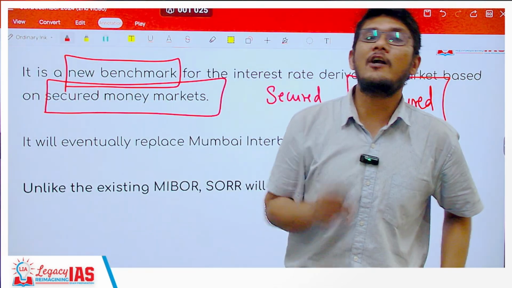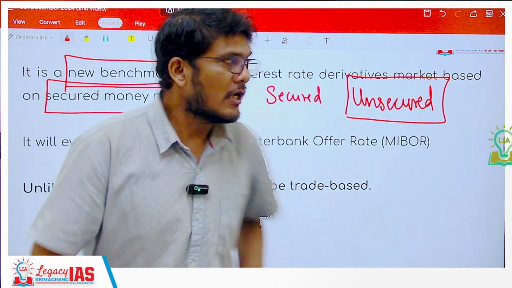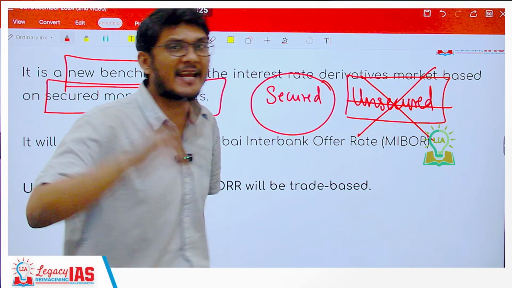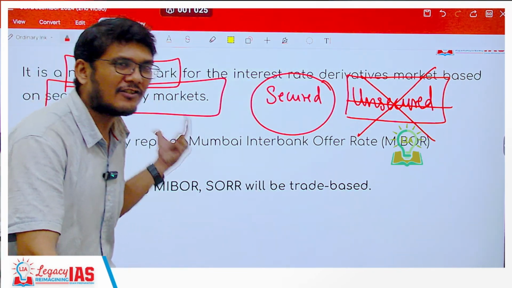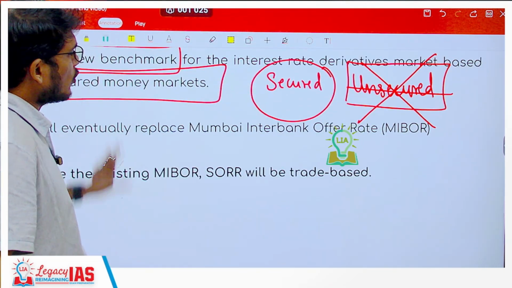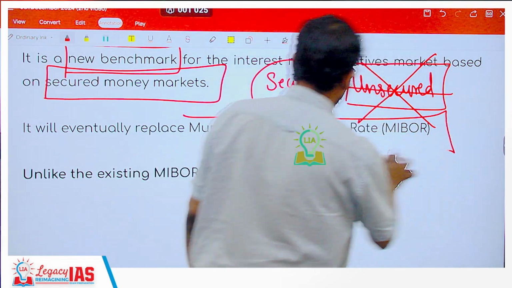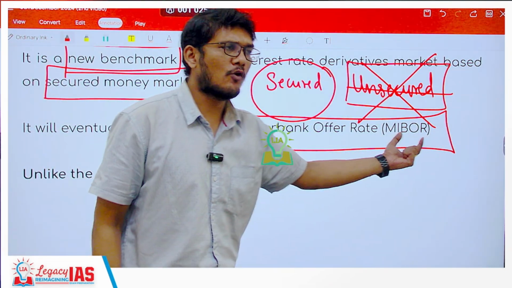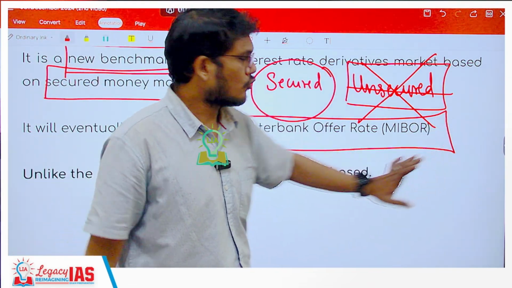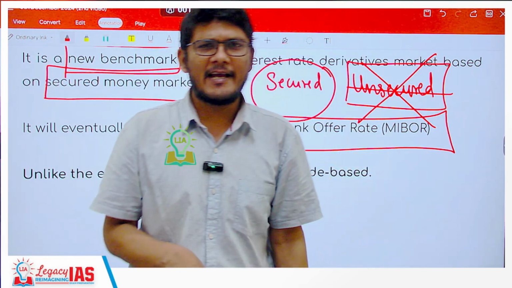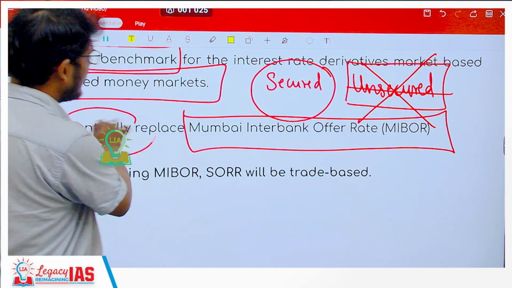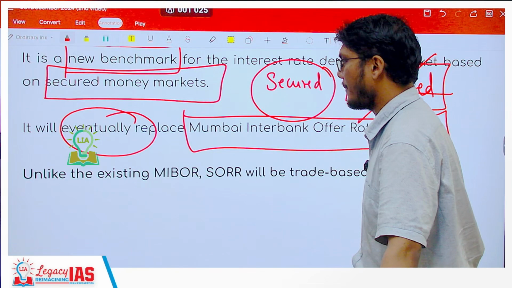It is going to take into account the secured part of the money market and not the unsecured part of the money market, and hence it is going to be more secured, more safe, more stable. I hope this is absolutely clear. It is going to eventually replace what? MIBOR, that is Mumbai Interbank Offer Rate. So earlier MIBOR was there, MIBOR is still there, it will remain. SORR is going to eventually replace it, not immediately. I hope that's absolutely clear.